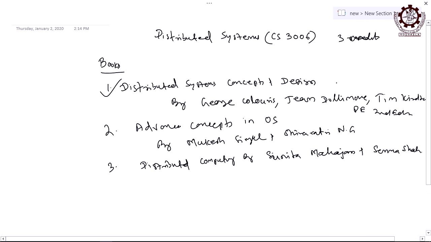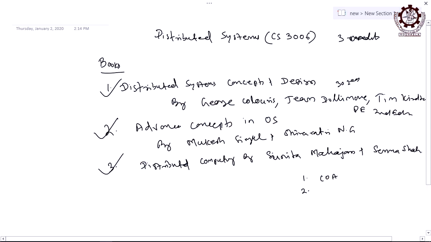I think this is around a 30 years old book and every time the editions are being changed. And next is Advanced Concepts in OS. This is also a popular book by Mukesh Singhal and Niranjan Shivaratri. And the third one is Distributed Computing by Sunita Mahajan and Seema Shah. So, there are 3 standard books we are going to follow in this course. That is one thing, and if required some materials from the net. I will be telling the website names, and some conference and journal papers we also have to follow at the end.